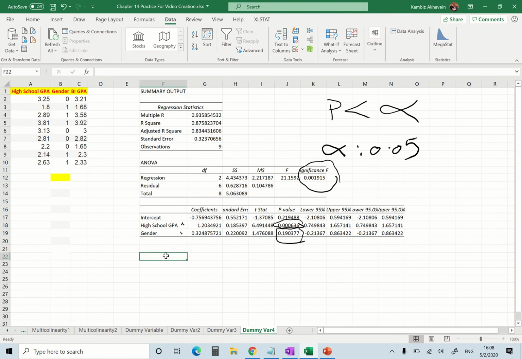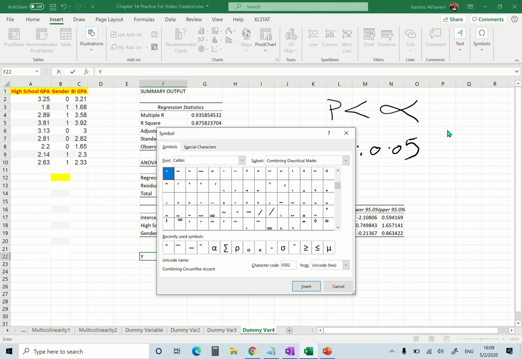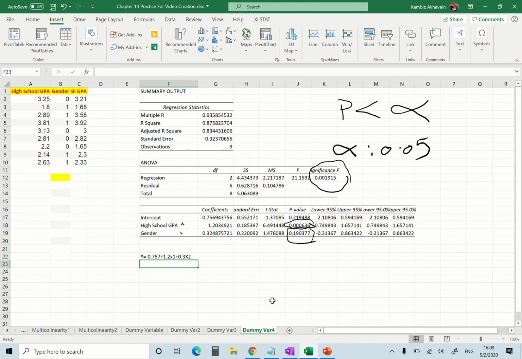Okay, so up to now, these are the coefficients. Let me write my regression equation: Y with a hat on top of it is equal to negative 0.756 plus 1.2 x1 plus 0.03 x2. Okay, so with the qualitative variable, how do I interpret this?